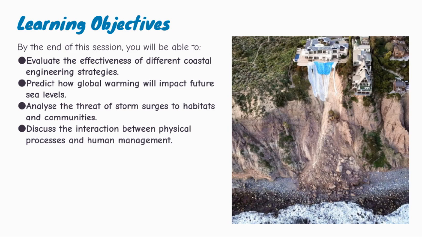Second, you should be able to predict how global warming will impact future sea levels. We will look at the 2 main causes of sea level rise: thermal expansion and melting land ice. Third, you should be able to analyze the threat of storm surges to habitats and communities. Storm surges can cause sudden coastal flooding and can overwhelm defenses in a very short time.